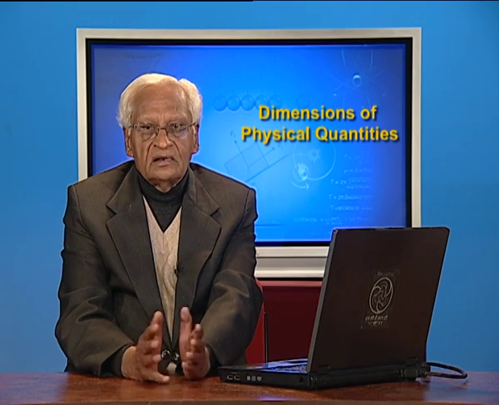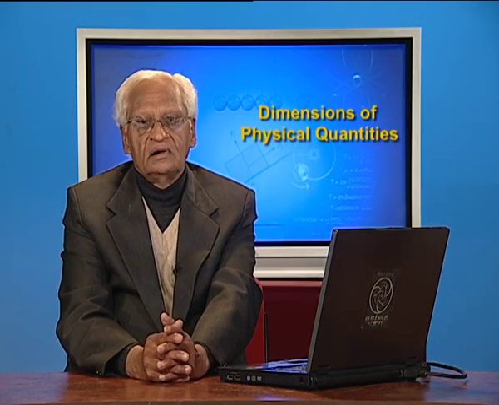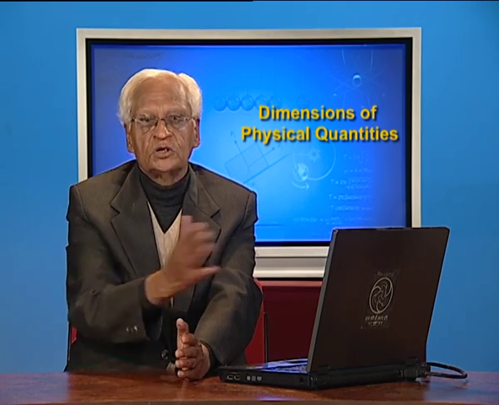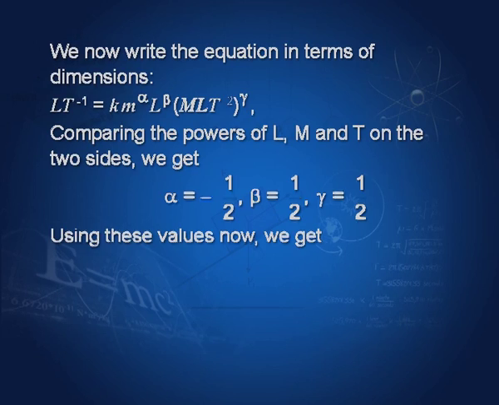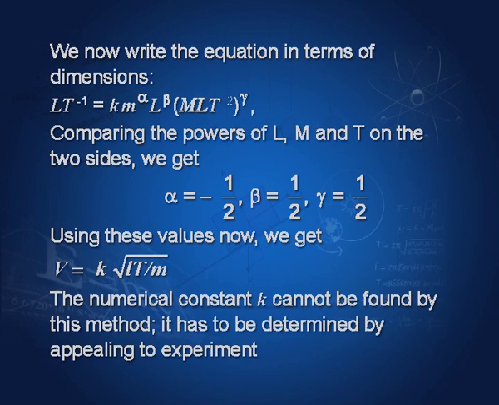So, we collect these indices alpha, beta, gamma and compare the powers on the two sides of the equation, and we get easily alpha equal to minus half, beta equal to half and gamma equal to half. Once we know that, we can write velocity equal to k times square root of T L by m. Now, k is a constant and we cannot find out its value. This must come from some experiment.